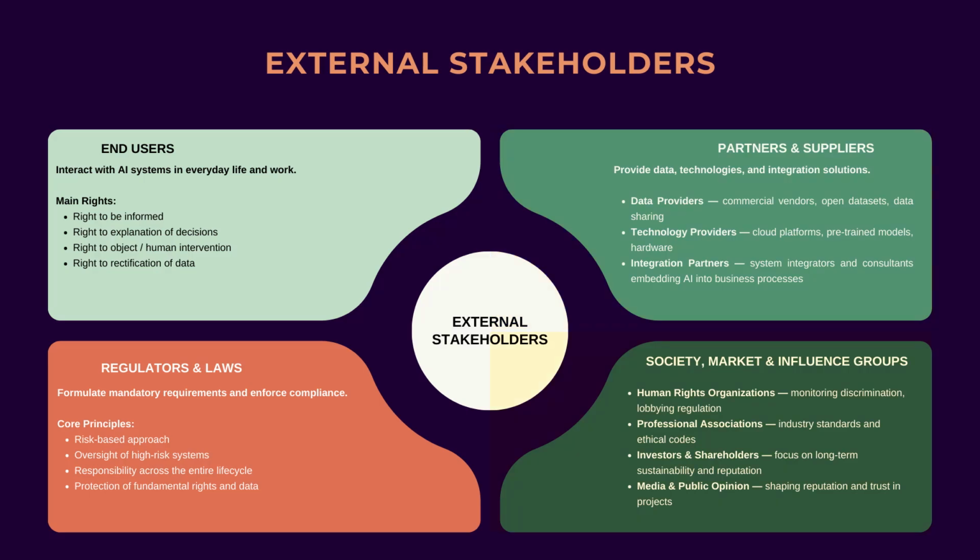And beyond direct partners, an AI project is influenced by a broader ecosystem of societal and market forces. These include human rights organizations that monitor for discrimination, lobby for regulations, and shape public opinion. They can be valuable partners or powerful critics. Professional associations that create industry standards and ethical codes. Investors and shareholders who focus on long-term sustainability and corporate reputation. And, of course, the media and the general public, who shape the public perception of your product. They can either support a project or sink it.